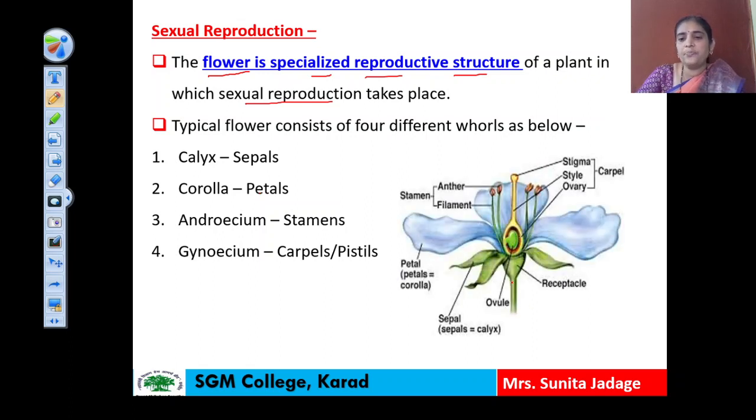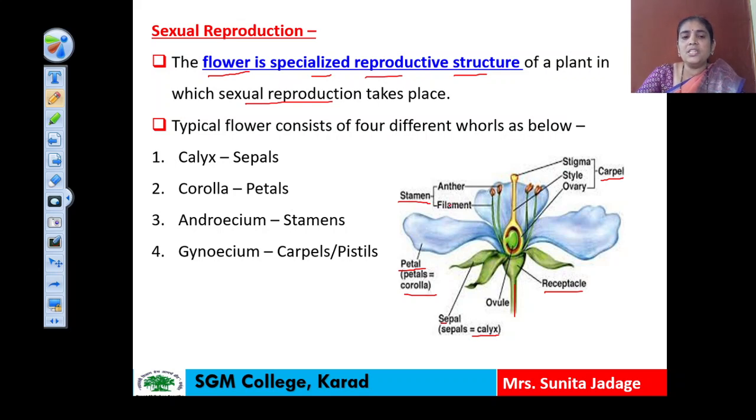So this is the stalk of the flower, that is known as a pedicel, and on pedicel the receptacle is there, and on receptacle these four whorls we can observe. The outermost whorl is known as a sepal, which is made up of calyx. Then the second whorl is corolla, which is made up of petals. Then third whorl is androecium, which is made up of stamen. You can see here these are the stamens. And the innermost whorl, that is known as a gynoecium, which is made up of carpel.